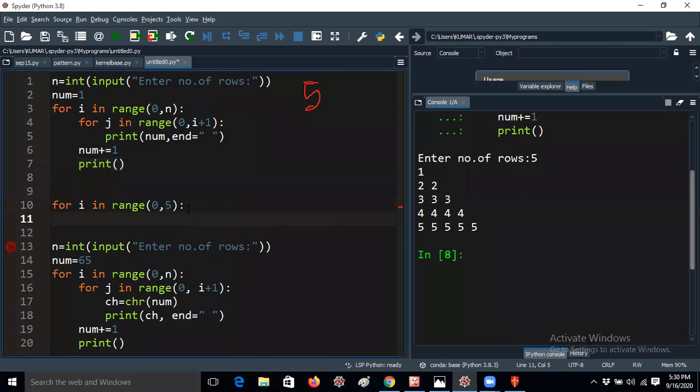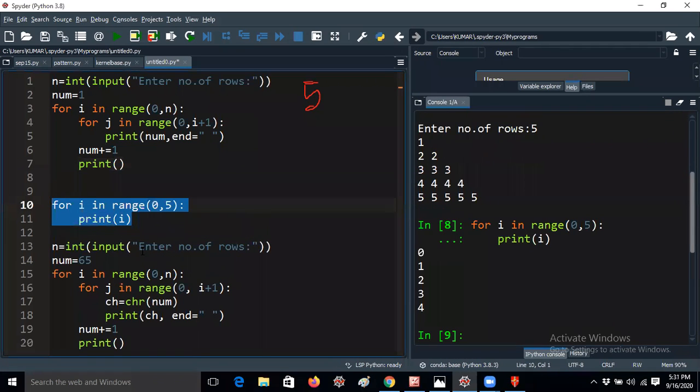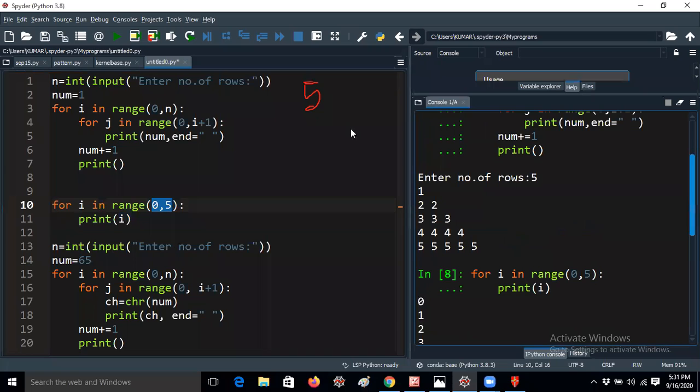Let me print i. First you should understand this line itself, and only then will you understand the program. Now I'm getting 0 1 2 3 4. That means whenever I give range 0 comma 5, i starts from 0 and is automatically incremented to 1, then 2, then 3, then 4, and it stops. This is the meaning. First understand this clearly, and then you will understand the entire program very easily. Let me explain now.